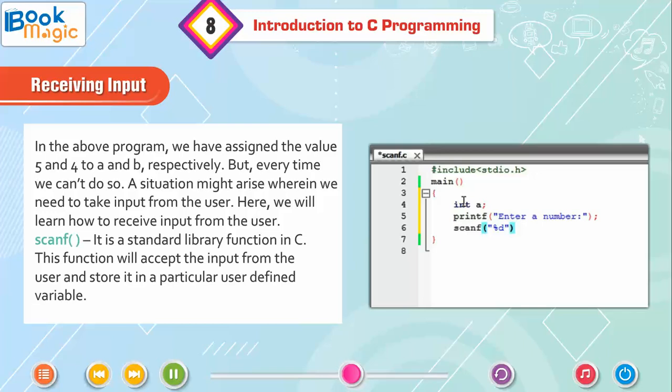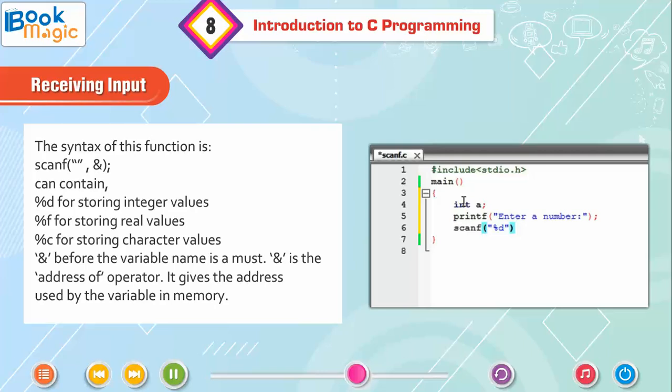scanf is a standard library function in C. This function will accept the input from the user and store it in a particular user-defined variable. The syntax of this function is scanf("", &); within the double quotes it can contain %d for storing integer values, %f for storing real values, %c for storing character values. Ampersand before the variable name is a must. Ampersand is the address of operator. It gives the address used by the variable in memory.